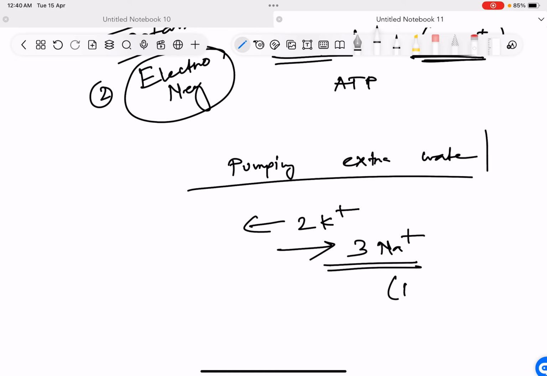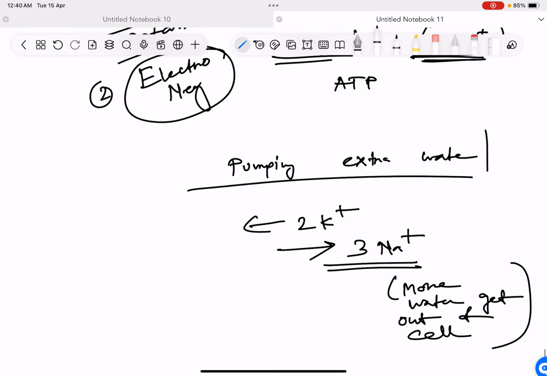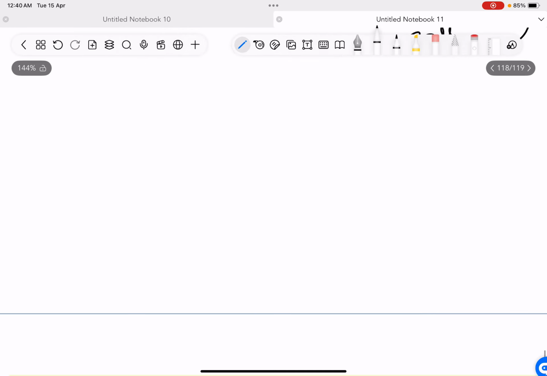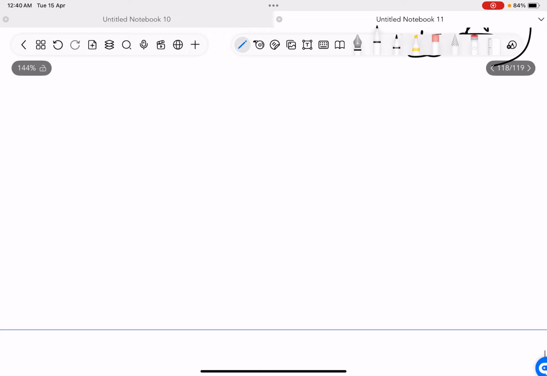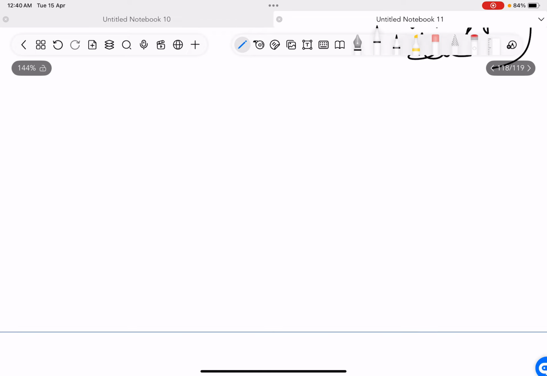As a result, more water will get out of the cell. So the cell is now in a state of normalcy. But when this sodium potassium pump fails, there is cell swelling.